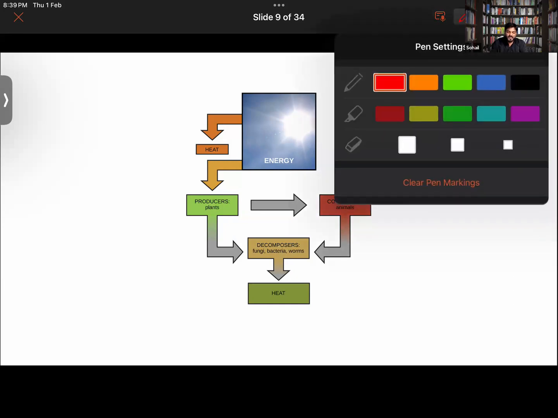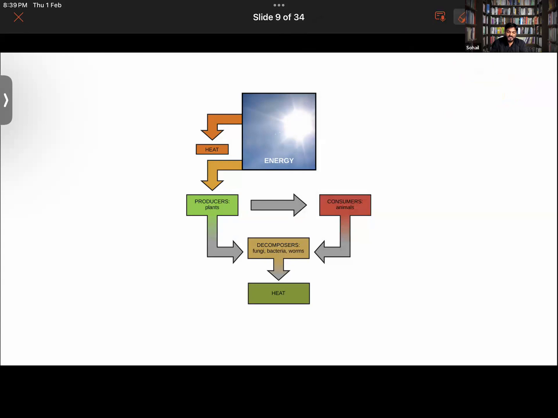So if the inner composition of the material is changing, that we study in chemistry, that is the chemical property of it. And if the chemical composition changes, that is said to be a chemical change, right? For a chemical change to happen, a chemical reaction has to take place.